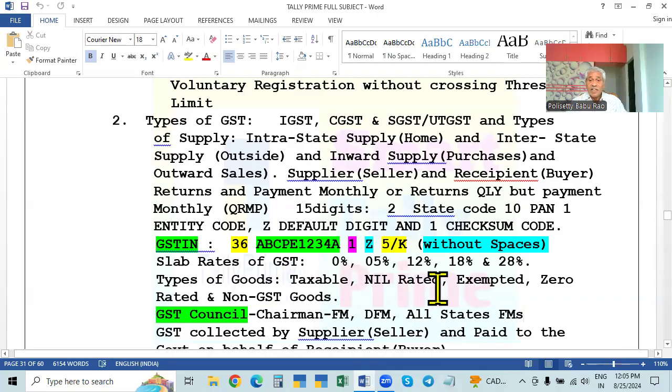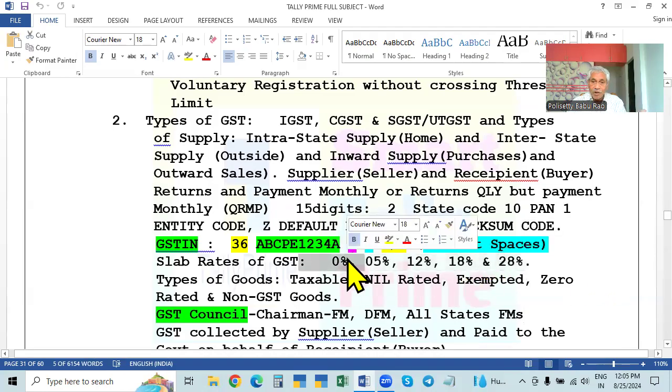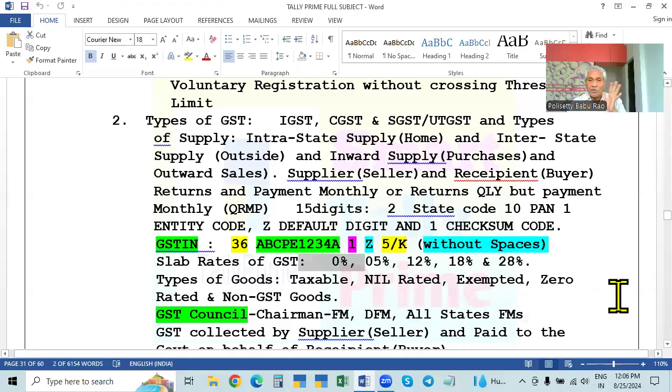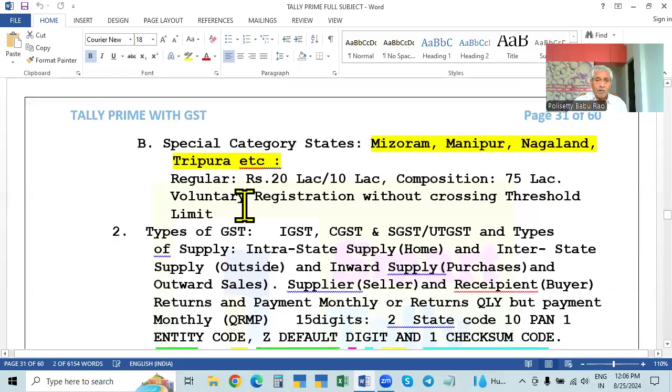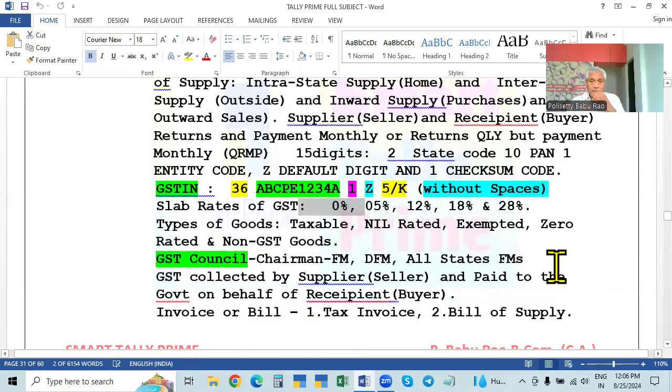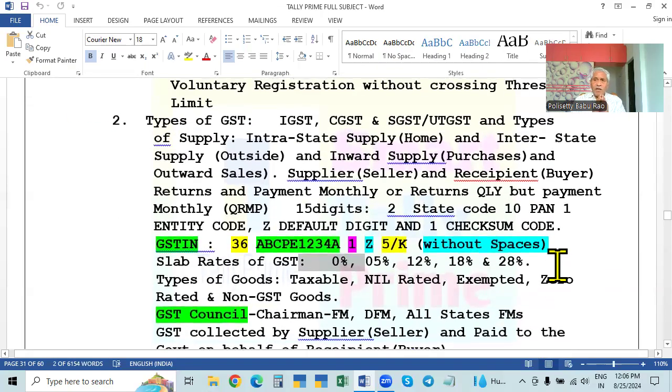So this is called the slab rates and the types of goods. Types of goods means taxable, that is, tax is levied in these slabs. Taxable, 0% nil rated, exempted, zero rated, non-GST goods. These are the types of goods. Okay, and now on the GST portal, we will do all this work.